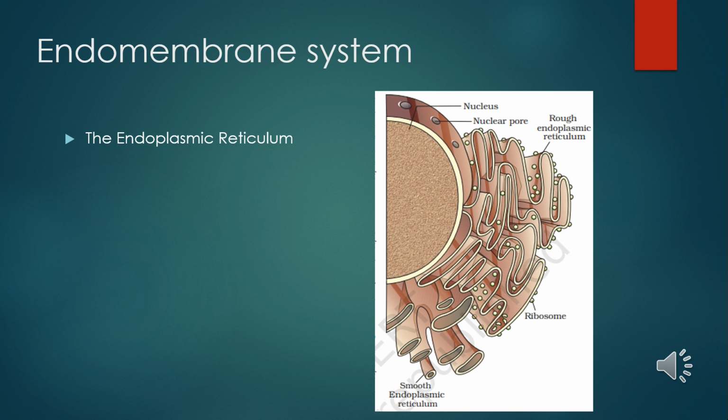Rough endoplasmic reticulum, as I told you earlier, helps in protein synthesis and packaging, and smooth endoplasmic reticulum helps in the formation of lipids, the formation of glycoproteins, and the synthesis of enzyme precursors. Lipid membrane formation I have told you earlier. These are all functions of smooth endoplasmic reticulum. They also help in calcium storage, etc.